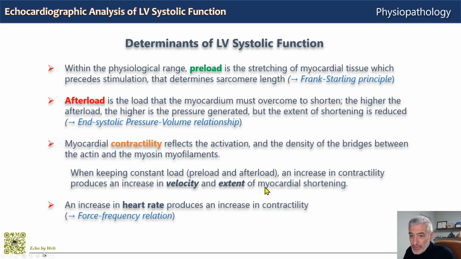As an example, the pulsed Doppler tissue Doppler technique measures the velocity of local myocardial shortening, whereas ejection fraction measures the global extent of myocardial shortening. And then an increase in heart rate produces an increase in contractility as defined by the force frequency relation.